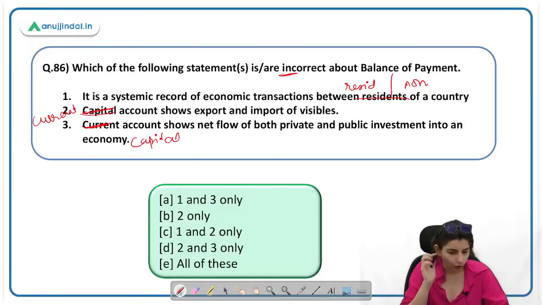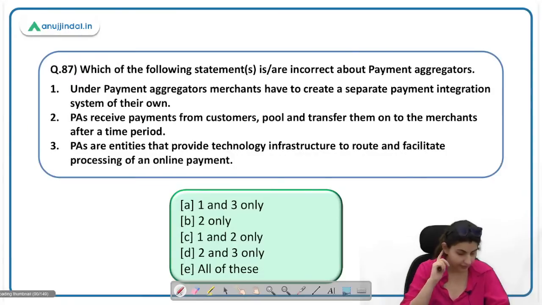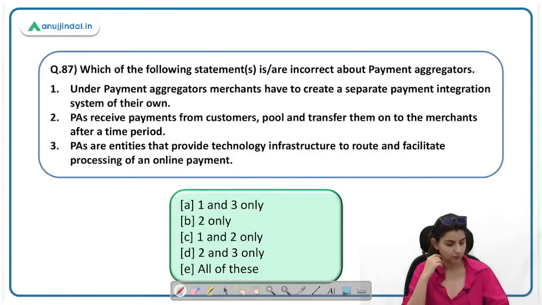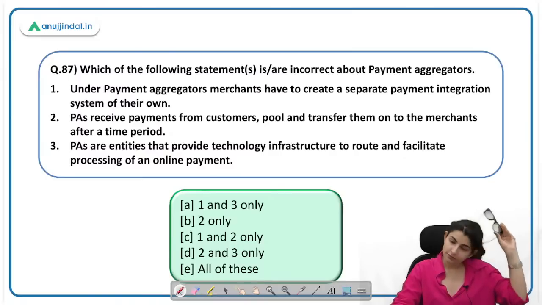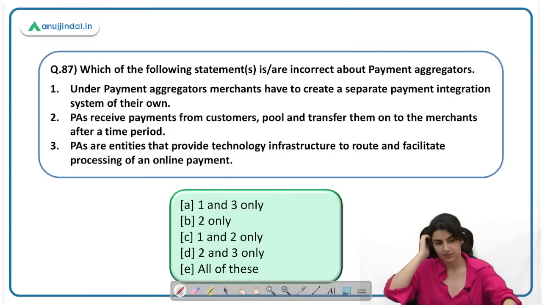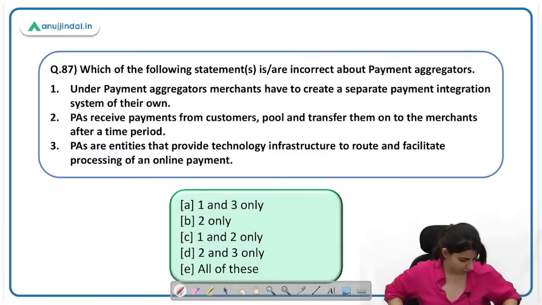So here all of these will be incorrect. E. Yes, very good. E. 86 का E है. We move on to the next question. Stop reducing answers. I am waiting for a second for all of you.